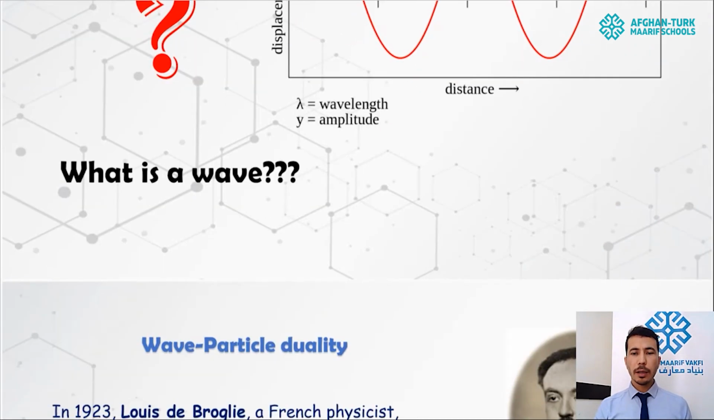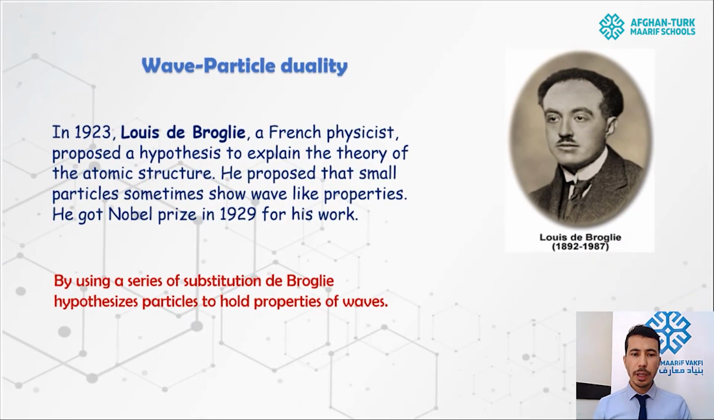Louis de Broglie, a French physicist, in 1923 proposed the hypothesis to explain the theory of atomic structure. He says that small particles like electrons show wave-like properties. His hypothesis was proved correct with some other scientists' experiments, and that's why he got the Nobel Prize in 1929.